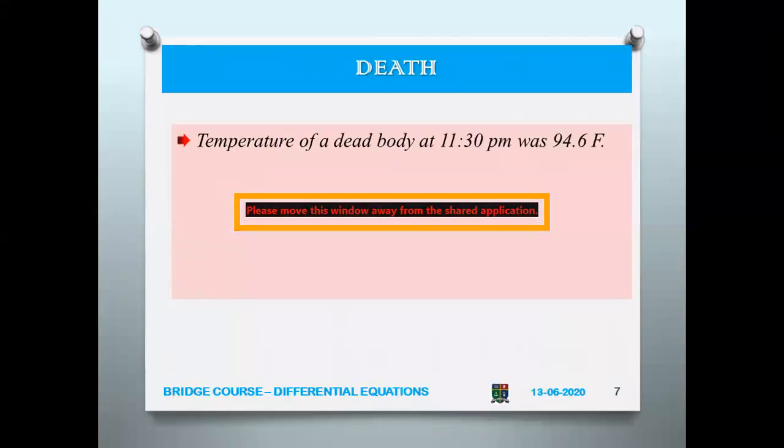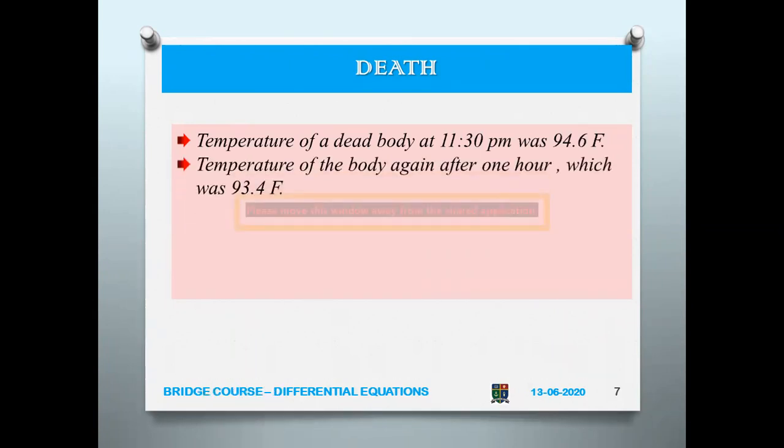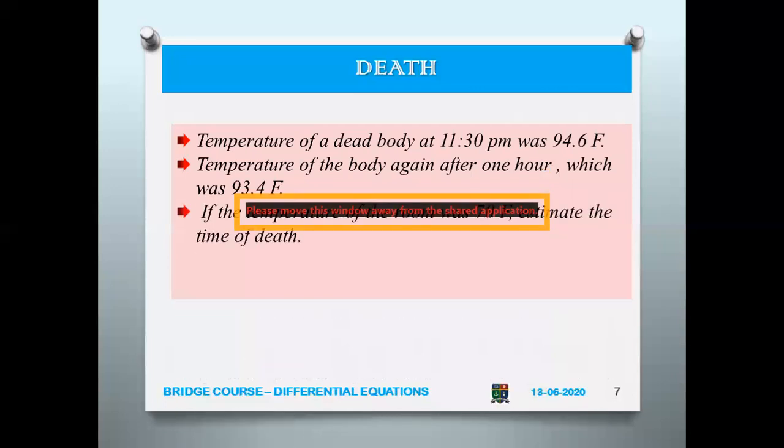Suppose you are a doctor and you take the temperature of a dead body at 11:30 p.m. and find it to be 94.6 Fahrenheit. And again, after 1 hour, you take it and find it is 93.4 Fahrenheit.